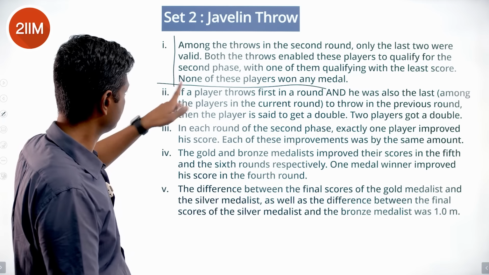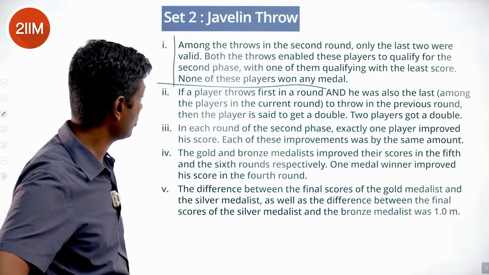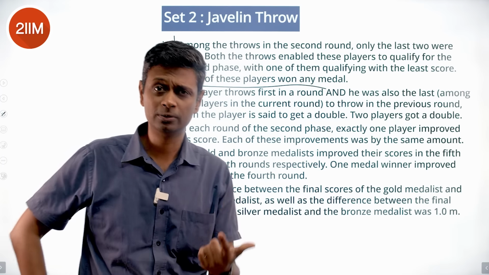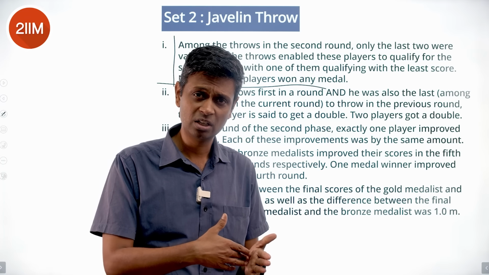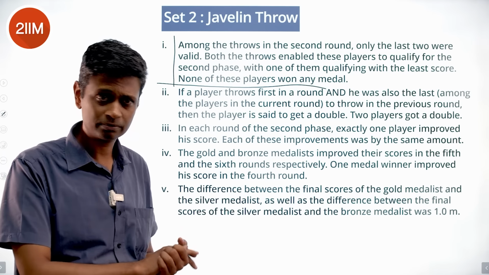So super useful. If a player throws first in a round and he was also the last among the players in the current round to throw in the previous round, then the player is set to get a double. First now, I stood last. I was last, now I'm throwing first. Then you get a double.